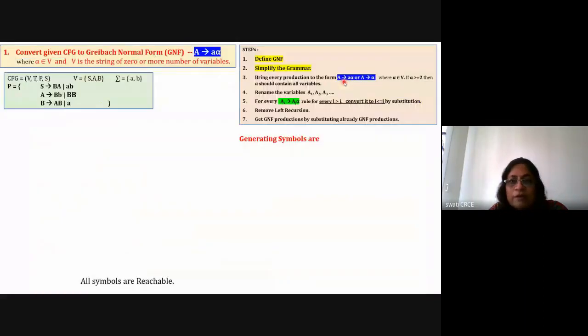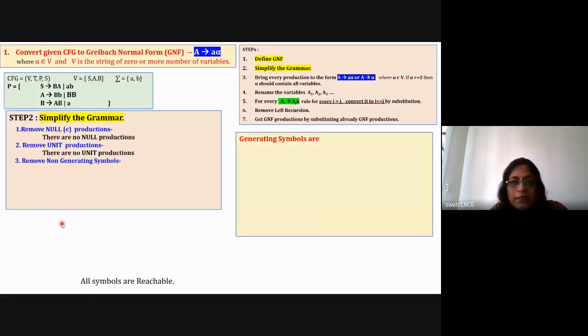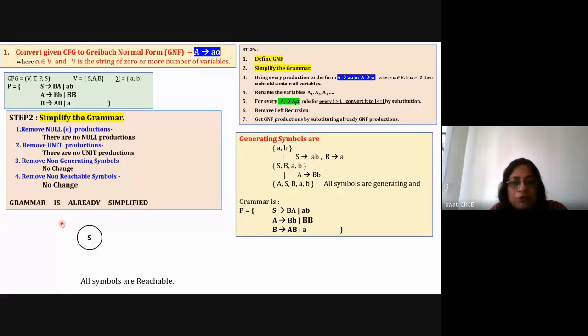So I'm always making all the steps visible here on the right hand side. This yellow color step is done currently. Simplify the grammar. For simplification of the grammar, remove epsilon productions, then remove unit productions, then remove non-generating symbols, and then remove non-reachable symbols. Here the grammar is already simplified, so there is no change.